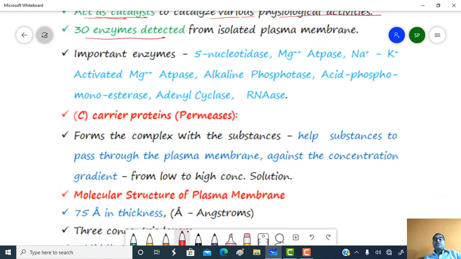Among these, some of the important enzymes are 5-nucleosidase, Mg++ ATPase, Na+ K+ activated Mg++ ATPase, alkaline phosphatase, acid phosphomonoesterase, adenyl cyclase, RNase, etc.